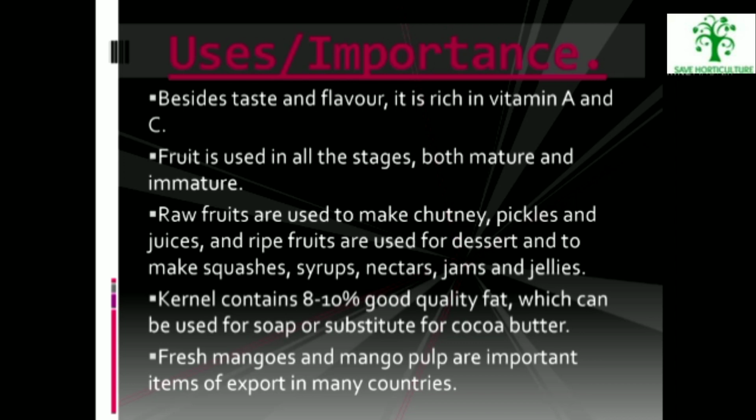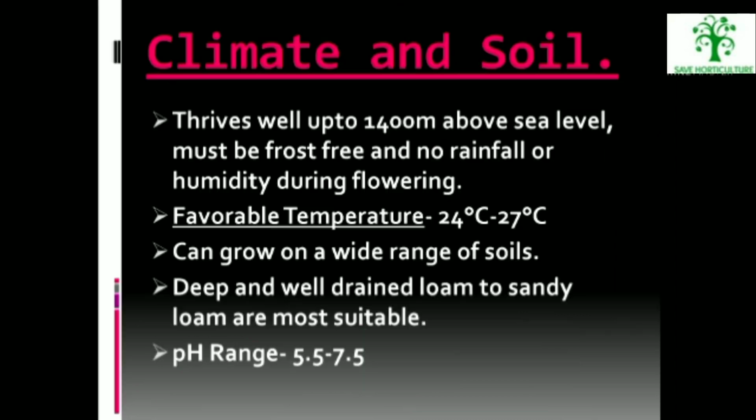Uses and importance. Besides taste and flavor, mango is very rich in vitamin A and C. Fruit is used in all the stages, both mature and immature. Raw fruits are used to make chutney, pickles and juices, and ripe fruits are used for dessert and to make squashes, syrups, nectars, jams and jellies. Kernel contains 8 to 10% good quality fat which can be used for soap or as a substitute for cocoa butter. Fresh mangoes and mango pulp are important items of export.